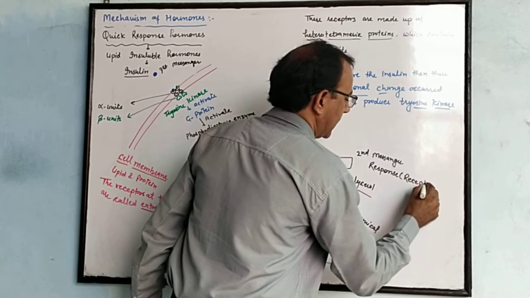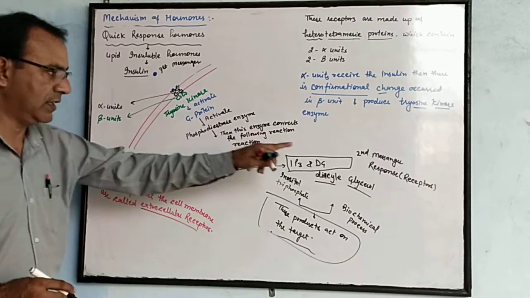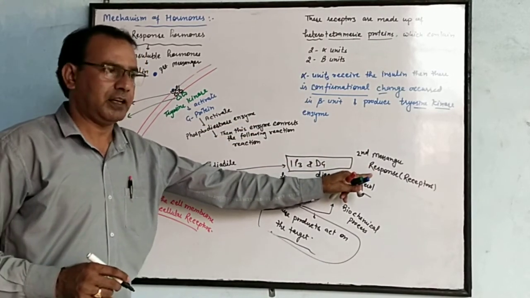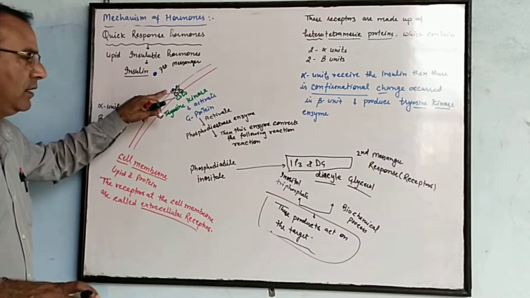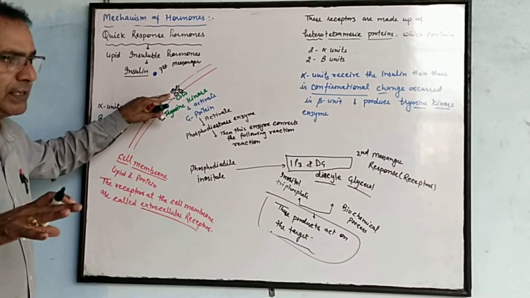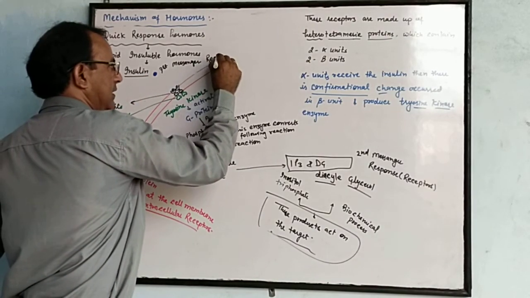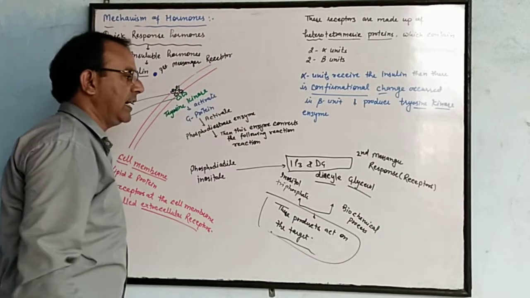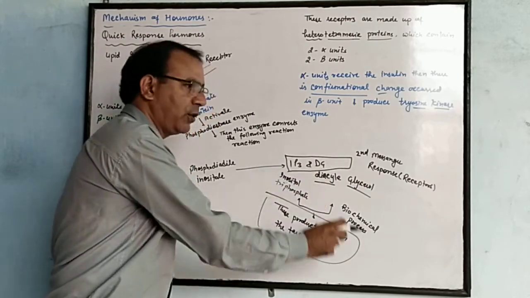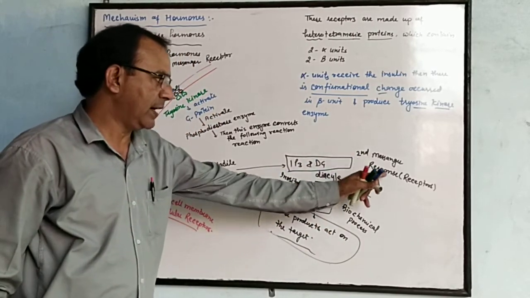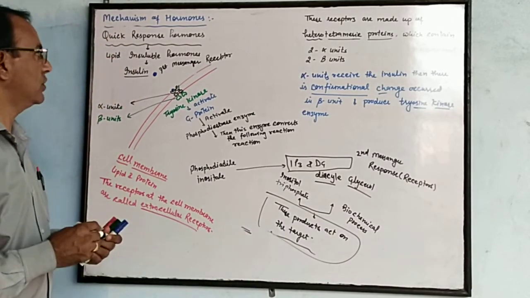There are two types of receptors: the first messenger receptor and the second messenger receptor. The first one is insulin, which binds with the alpha unit. So this is the first messenger receptor. As the processes take place, the products that affect the target cell, IP3 and DG, are known as the second messenger response. This is the quick response hormone.